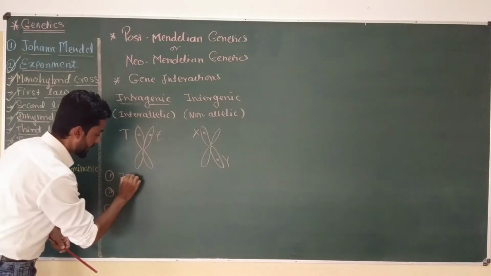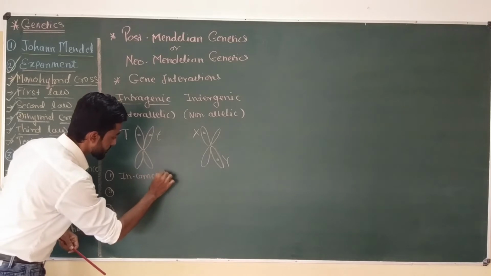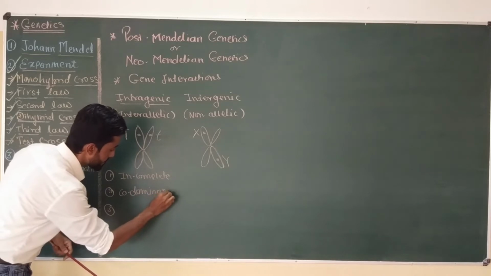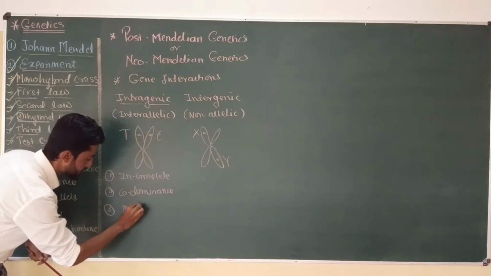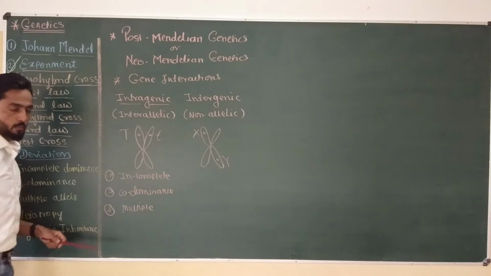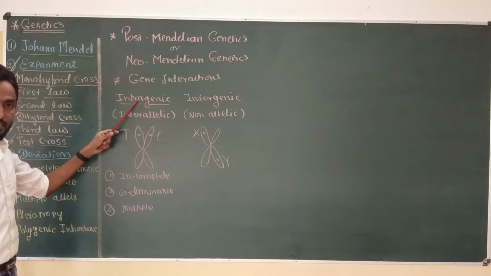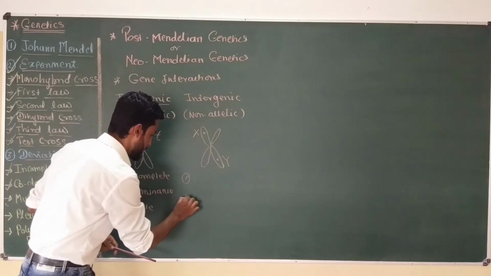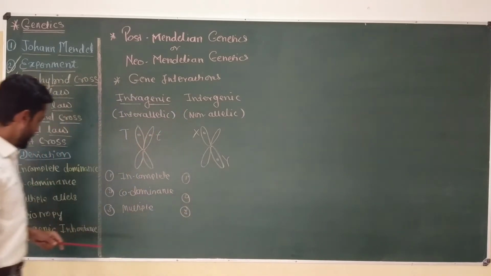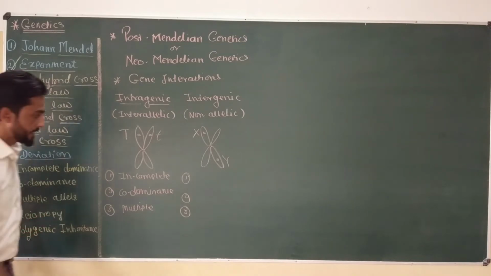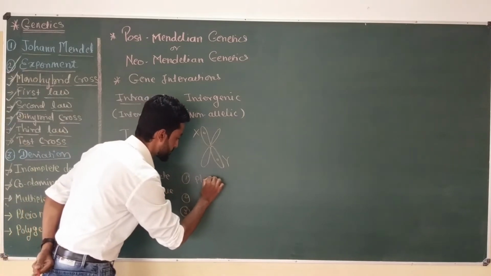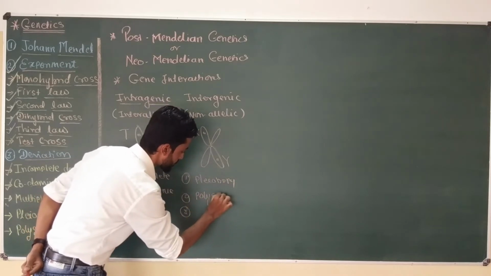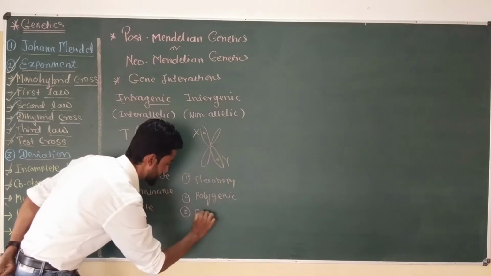Okay, so incomplete dominance, codominance, and multiple alleles or multiple genes are examples of intragenic interactions, while intergenic gene interaction has examples of pleiotropy, polygenic inheritance, and epistasis.